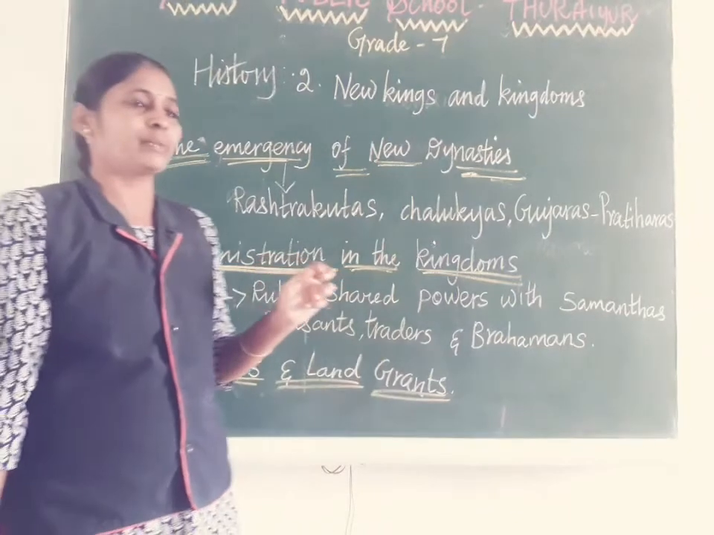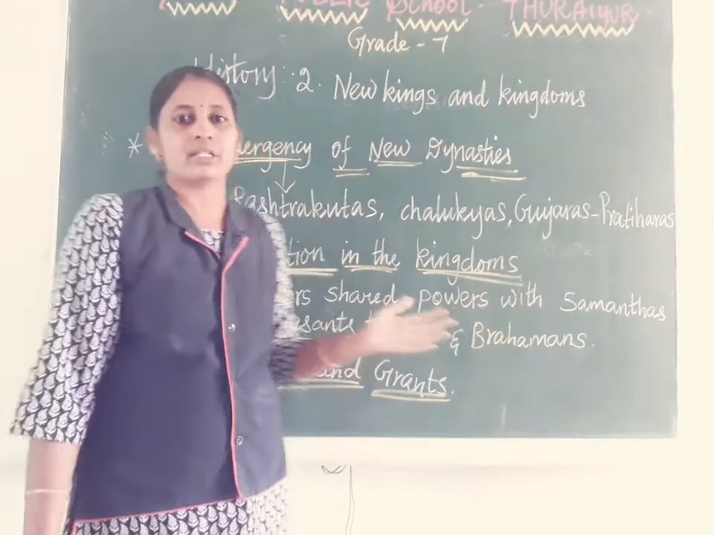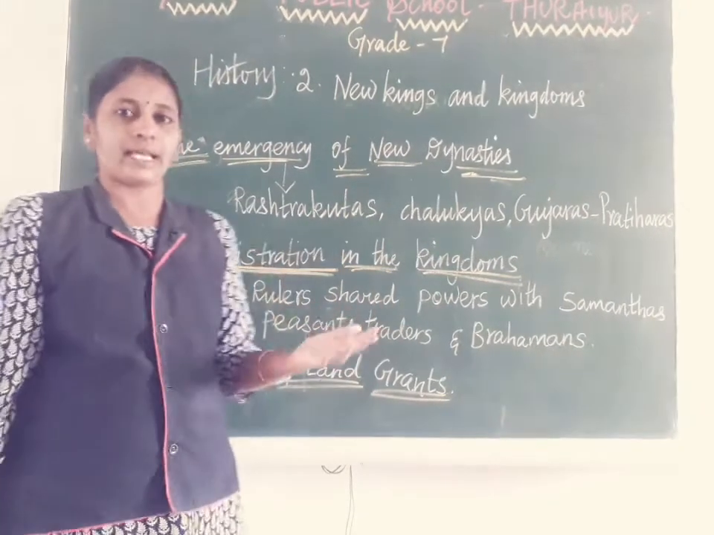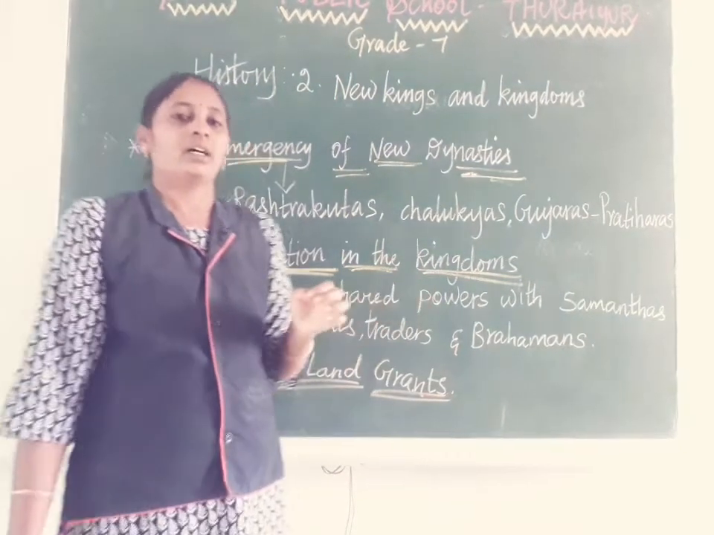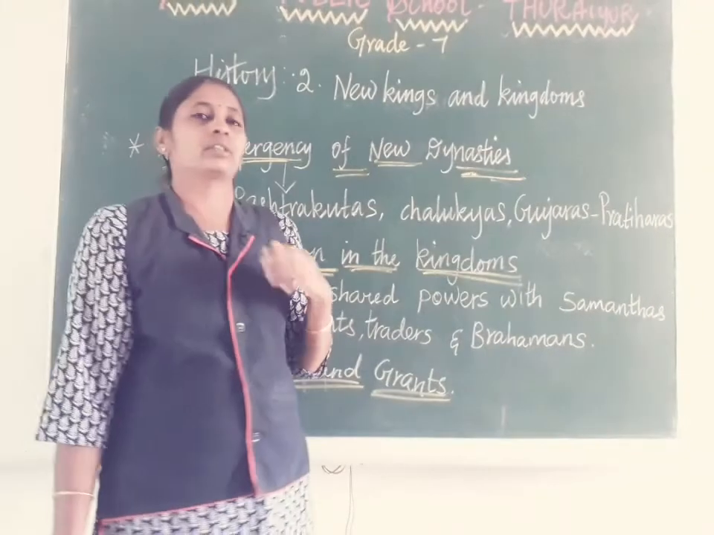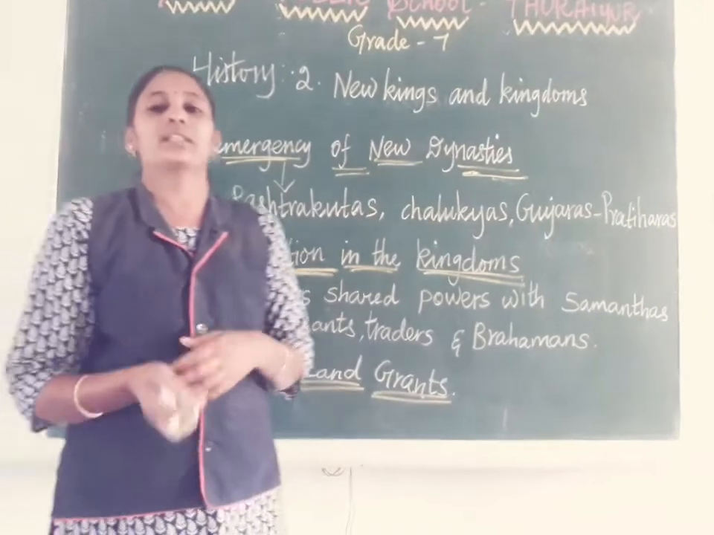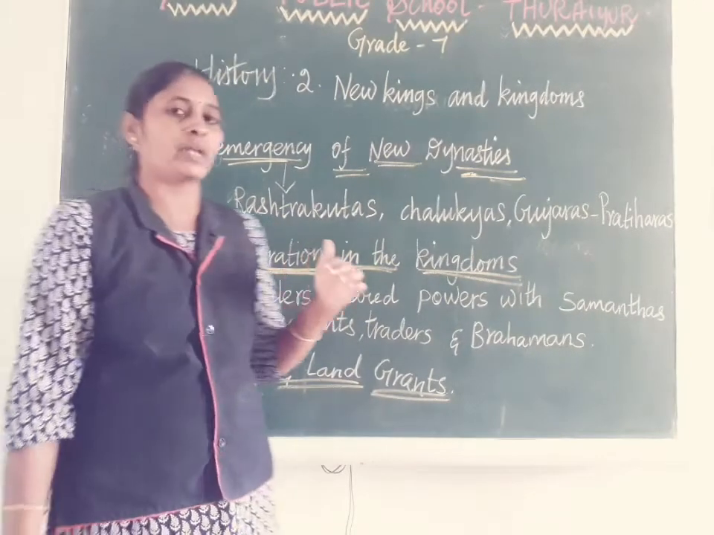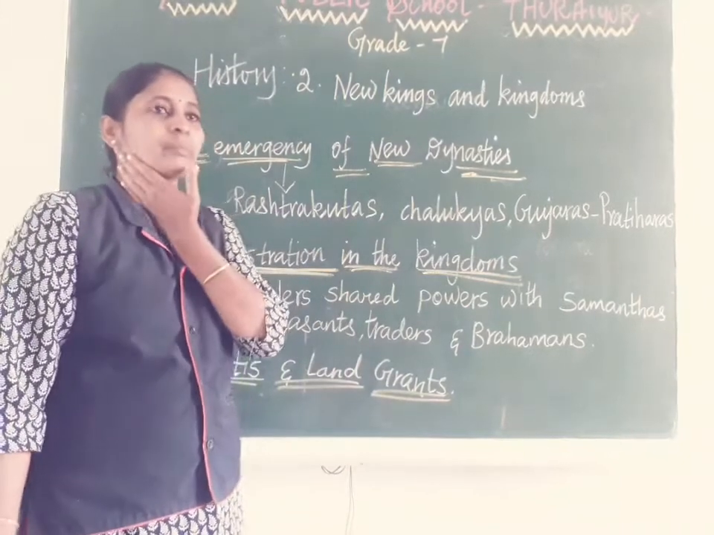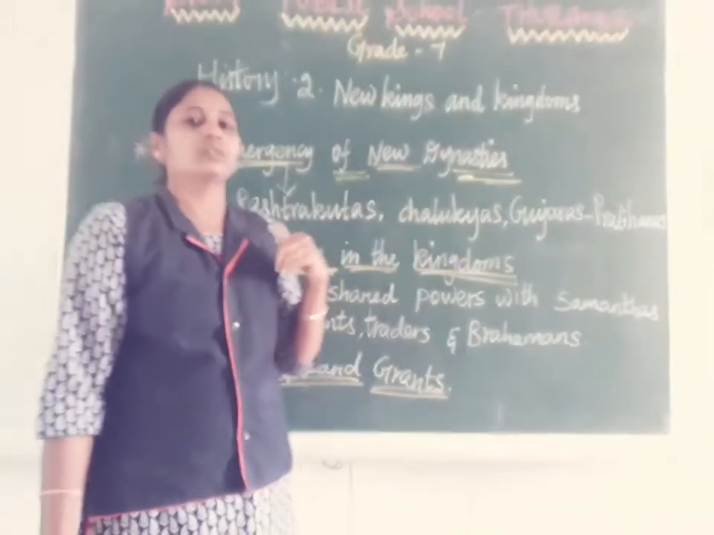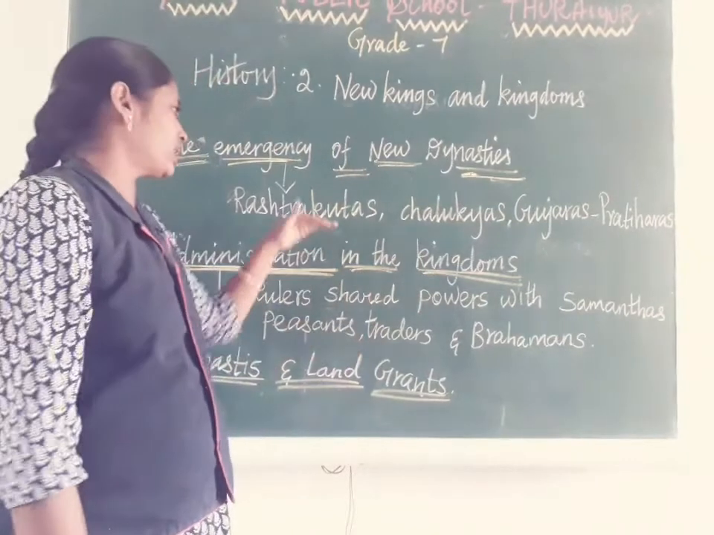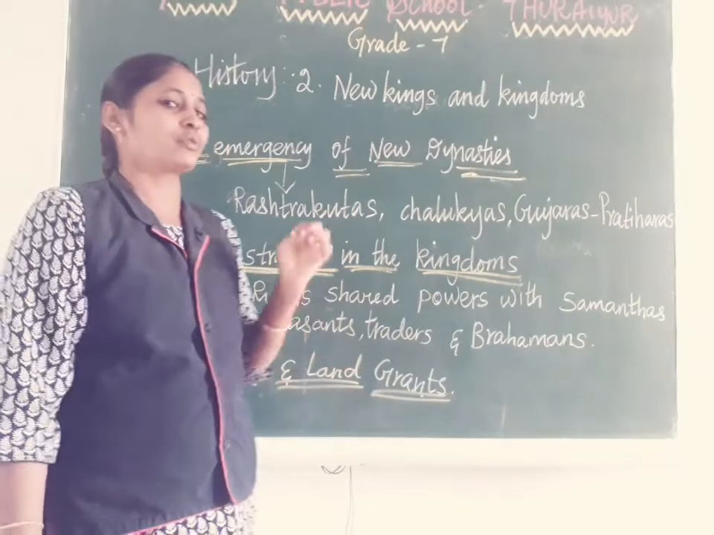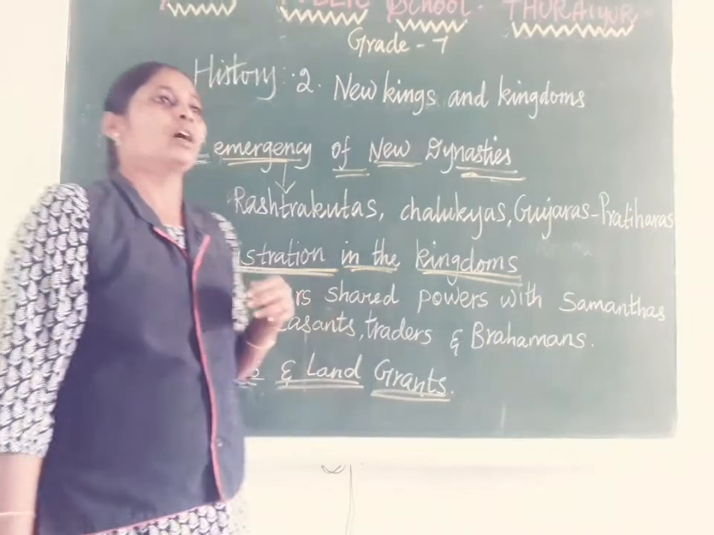Over time, at one particular period, Samantas started to declare themselves kings. Why did they declare themselves kings? Maybe in that region the king's power was weakened. The best example is Rashtrakuta. Where was it located? Present-day Karnataka. Before the emergence of Rashtrakuta, this region was under the control of the Chalukya kingdom.